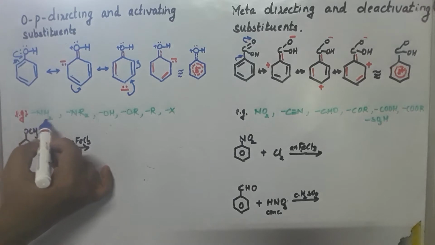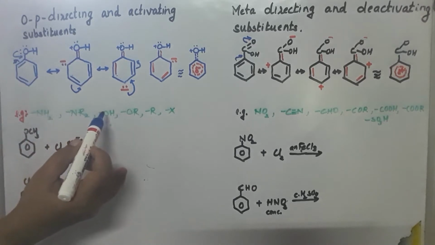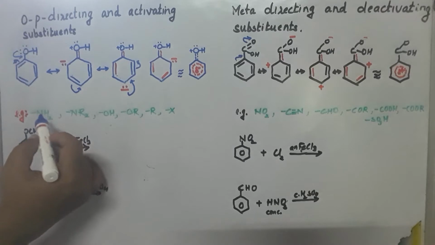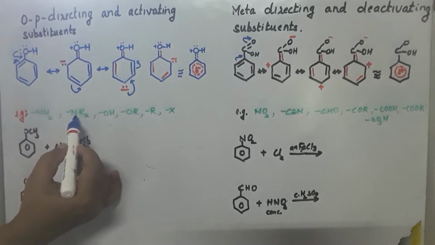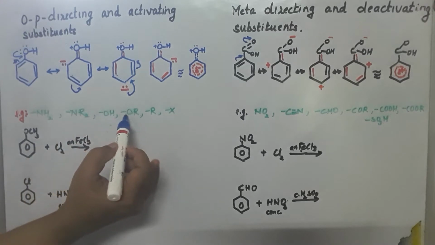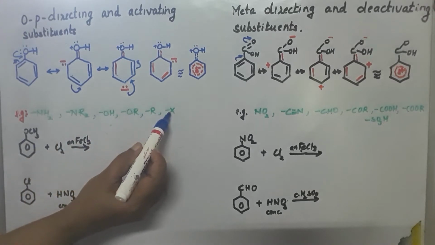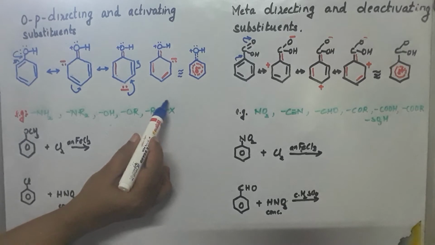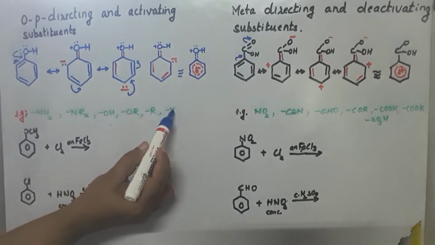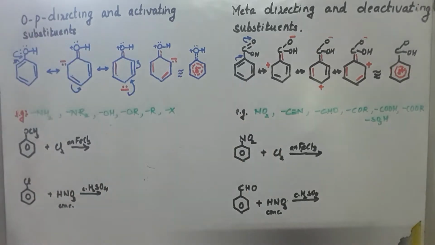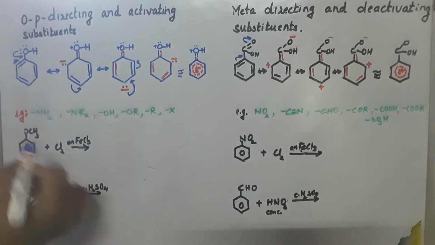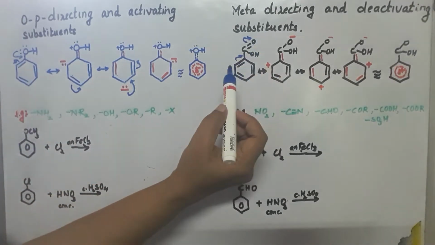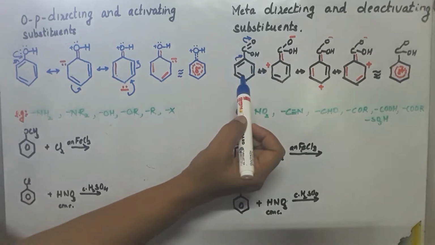Now let us see which groups are ortho-para directing as well as activating substituents. This is NH2, the amino group, then NR2, OH, OR, R, X. X is ortho-para directing, but instead of activating it is deactivating. That is one exception. It is ortho-para, but it comes under deactivating substituents. Now let us see the meta directing effect and the deactivating effect.